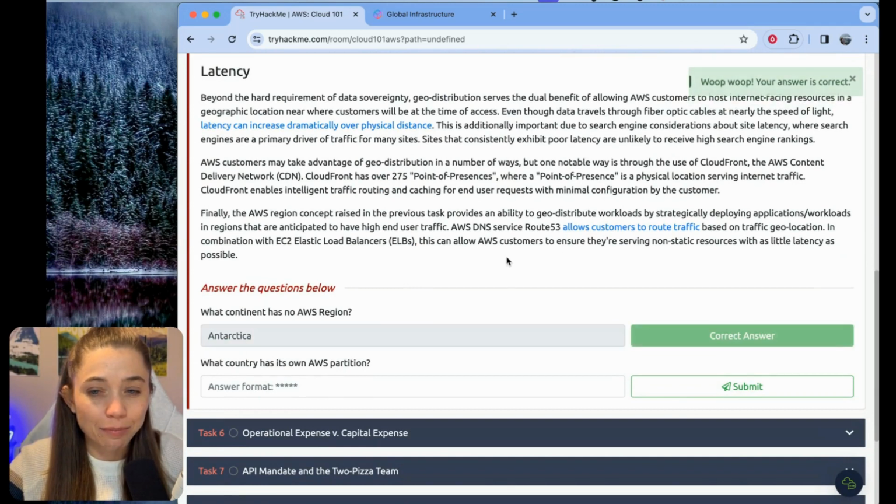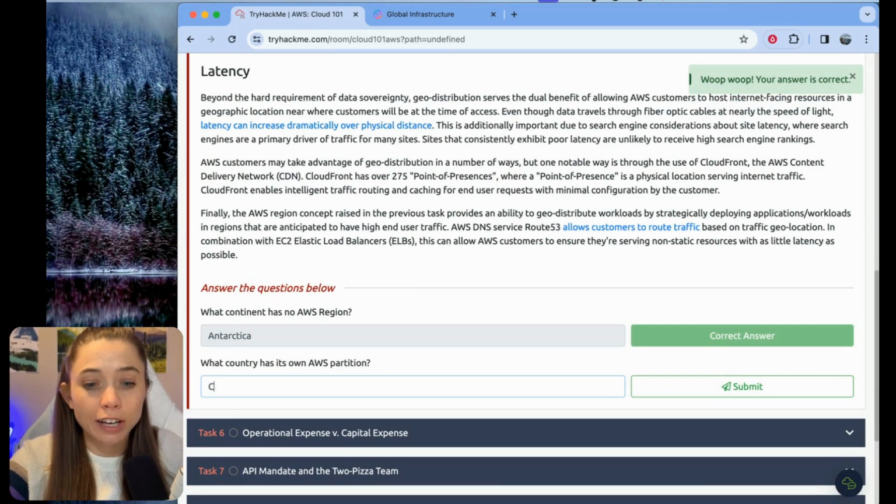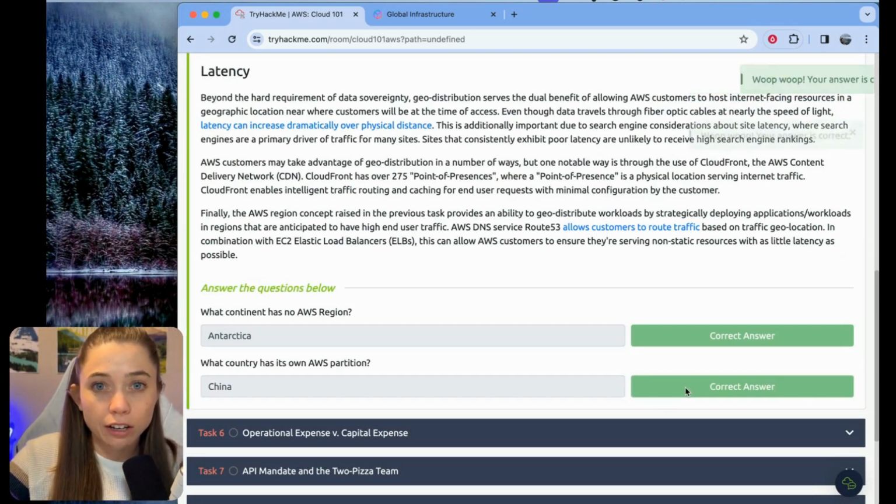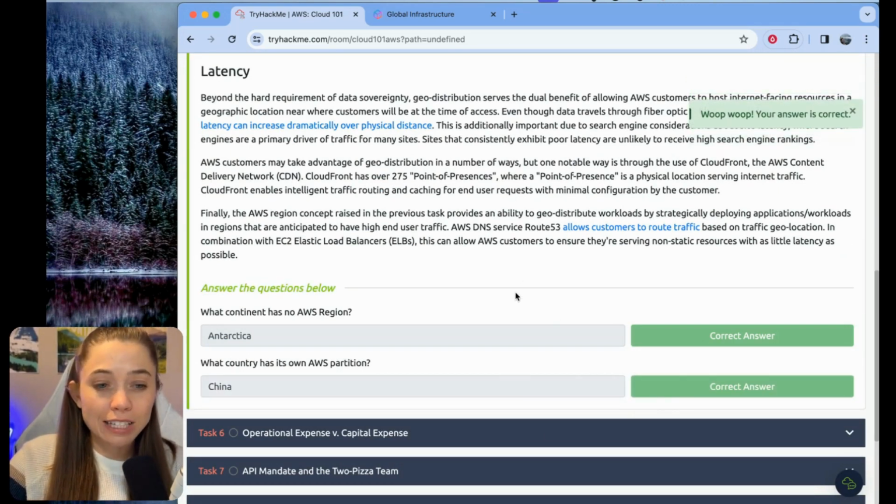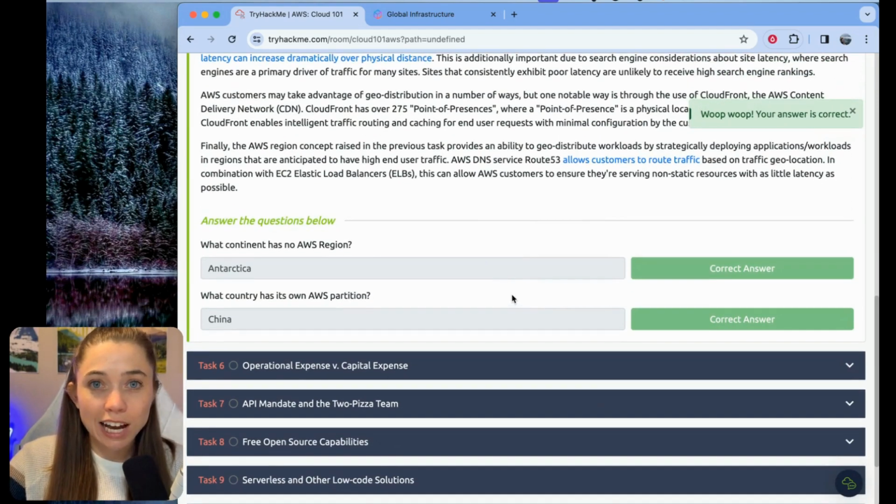Let's try again. Okay. And then what country has its own AWS partition? Hopefully I can spell this at least. So that is China. Awesome. So that's task 5 sorted. Let's move on to task 6.